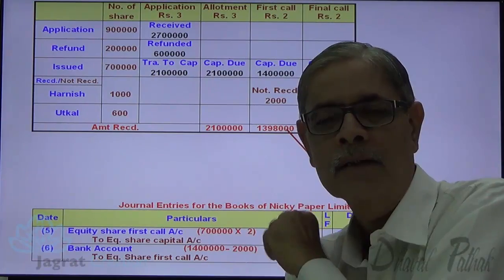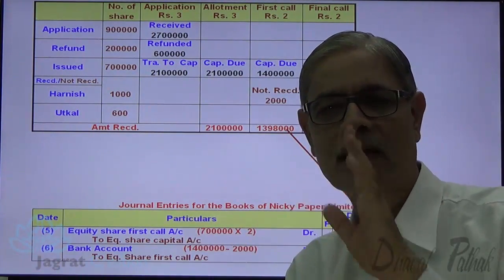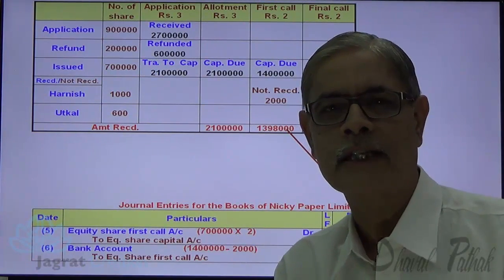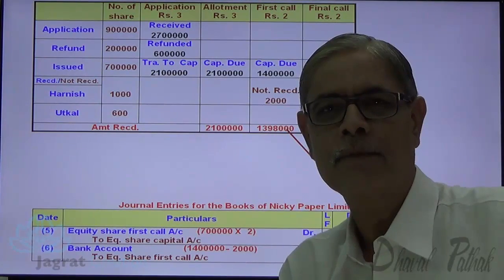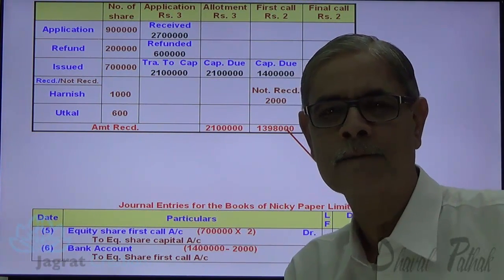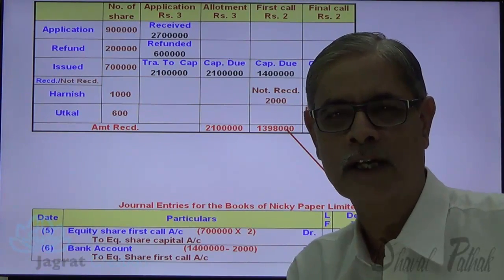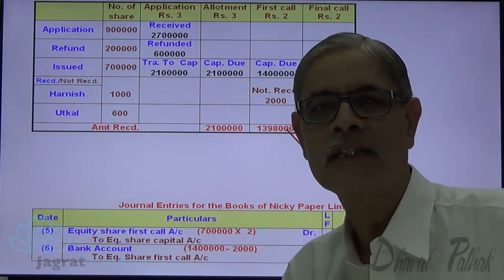Here I have kept the debit balance in share first call account; I have not transferred the amount not received to calls in arrears account. So I have not gone for the second option. I am just writing the entry with the first option, where the amount stands as a debit balance of 2,000 in share first call account, which is equal to the amount not received or receivable.